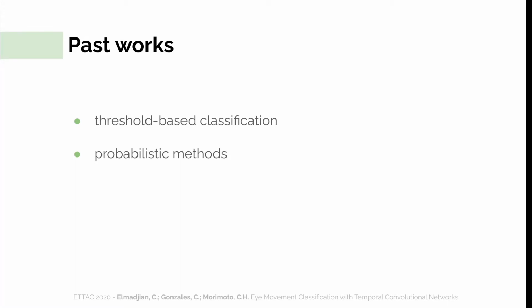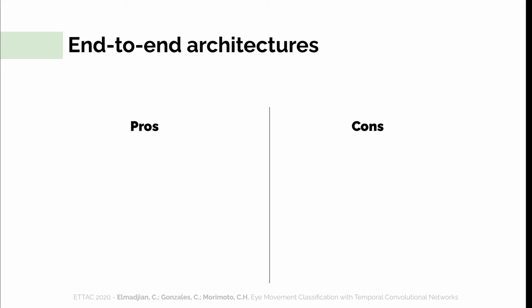And finally, we started to see more recently the use of end-to-end architectures to solve this problem. And of course, I'm mainly talking about deep learning approaches here. But what is so exciting about end-to-end architectures? Well, it's not a secret that deep neural models nowadays have achieved human-level classification performance in many problems. So in theory, we could get a very accurate classifier.